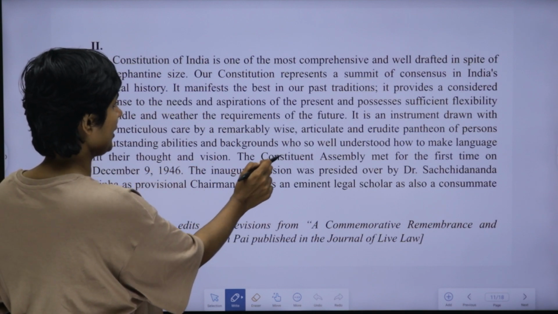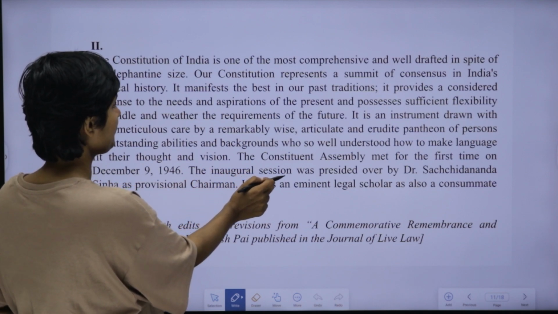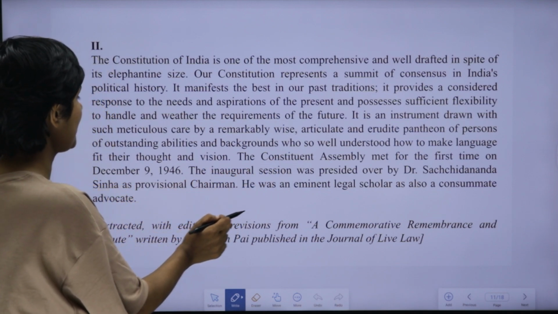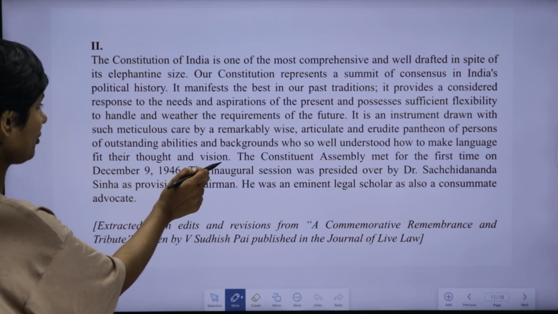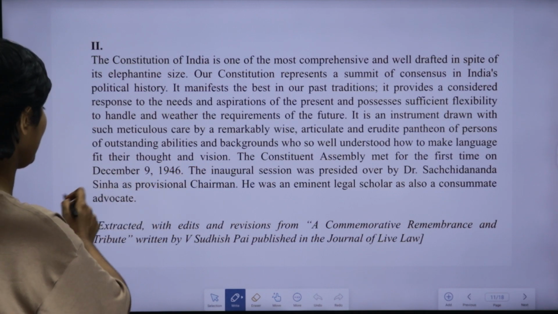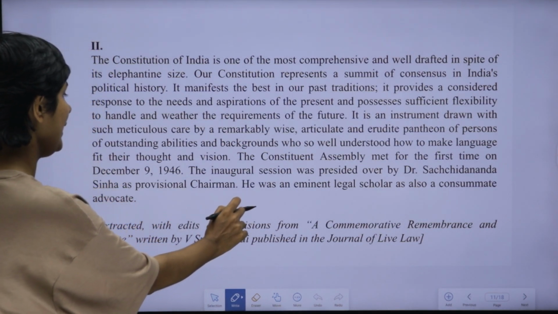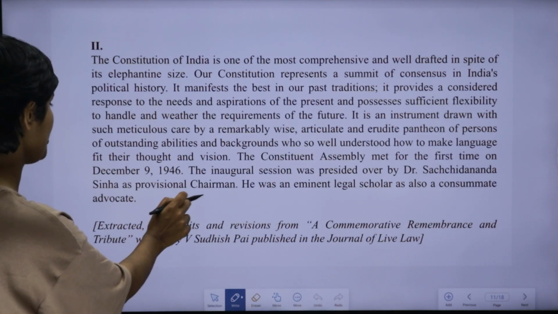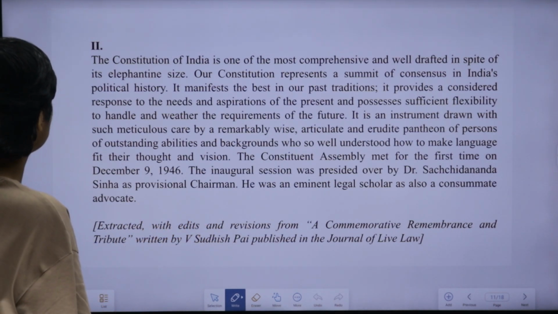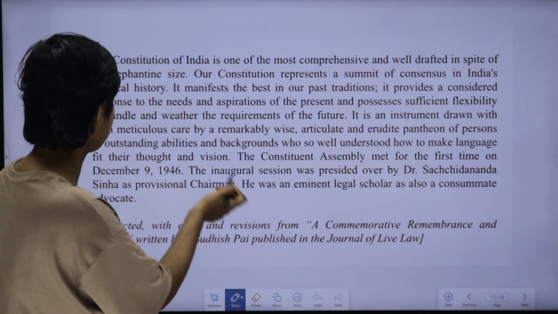The Constituent Assembly met for the first time on December 9, 1946. The inaugural session was presided over by Dr. Sachchidananda Sinha as provisional chairman. He was an eminent legal scholar as also a consummate advocate. This paragraph is actually extracted from a commemorative remembrance and tribute written by V. Sudhish Pai, published in Live Law. Okay, hope you all read the paragraph. It's very simple.